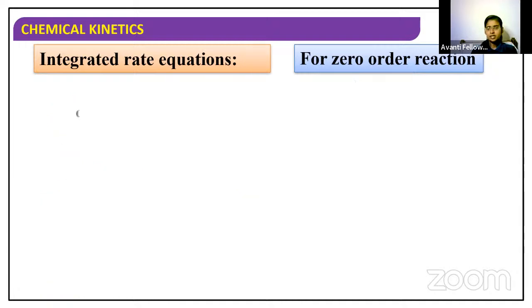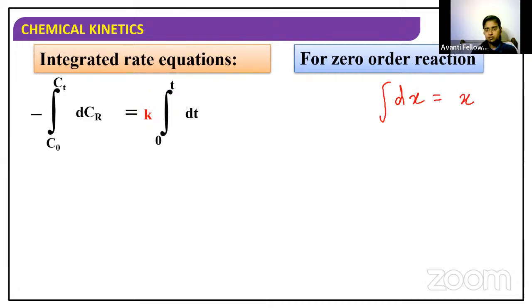On integration, we can take the constant out. Since minus 1 is a constant, we take that minus 1 out, and k is also a constant, so we take k out of the integration symbol. Now we have the integration of dCr. Integration of dx is equal to x, so here x is nothing but Cr. What is the integration of dCr? It is Cr. Already we have one minus outside this integration symbol.